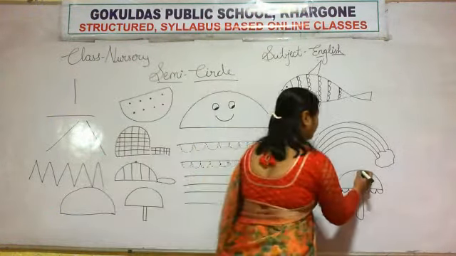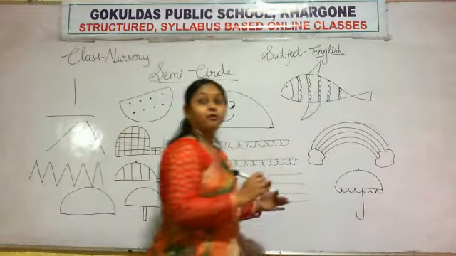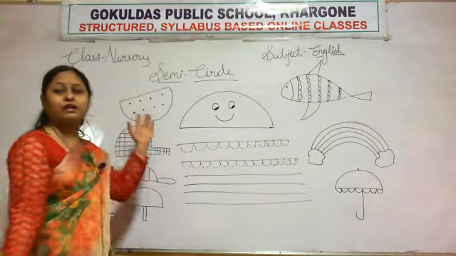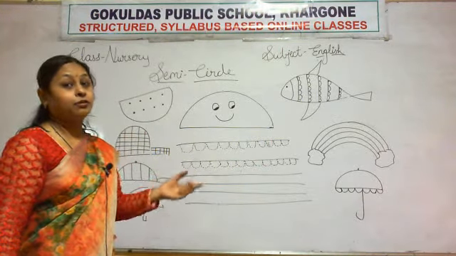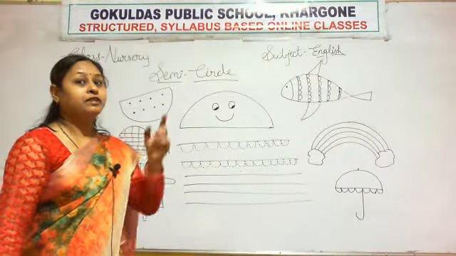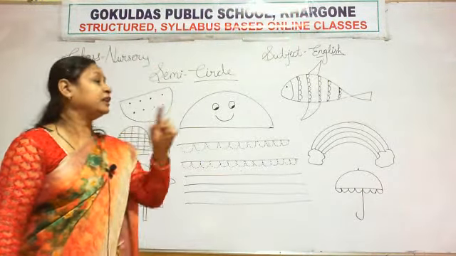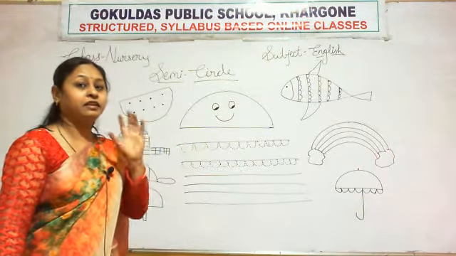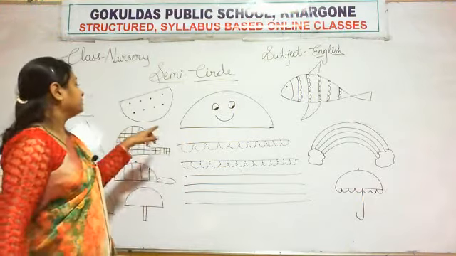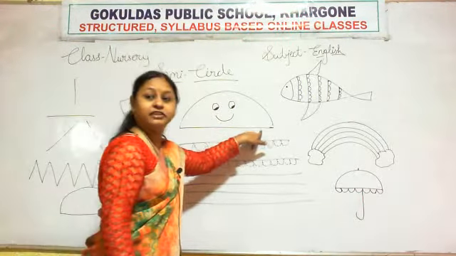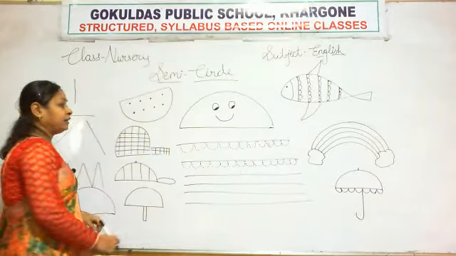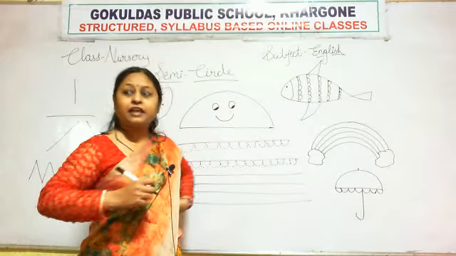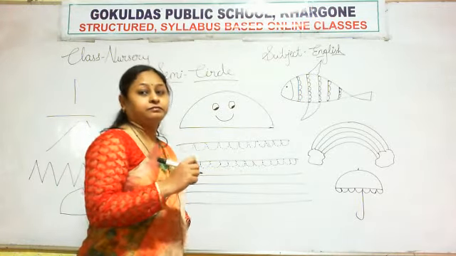The umbrella looks beautiful. So what have we learned? We have learned about semicircle. There are so many types of shapes in semicircle. You find them at your home, okay? Sleeping line and curve, in a curve shape. Find the objects at your home in a curve shape, in a semicircle shape.